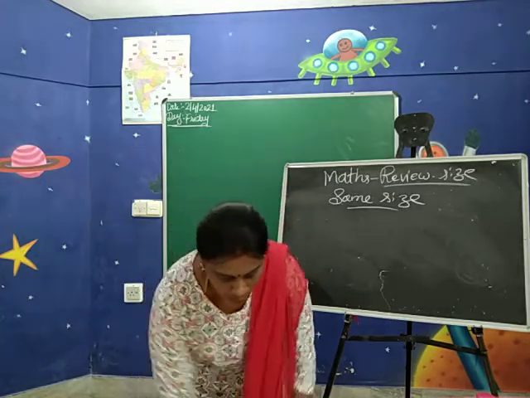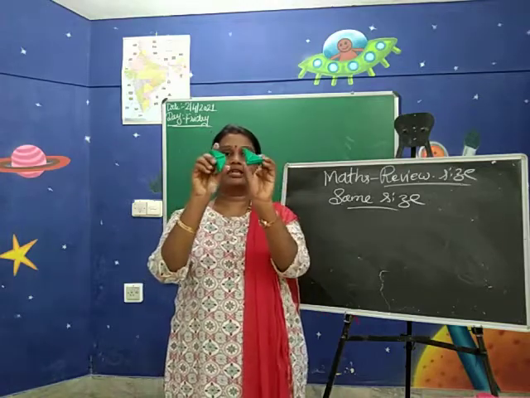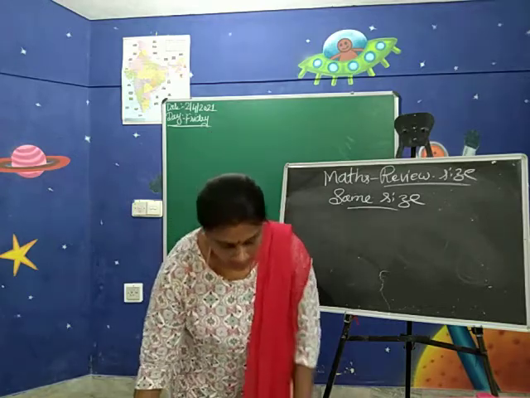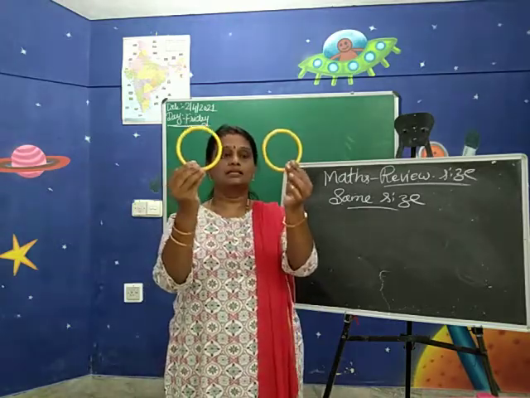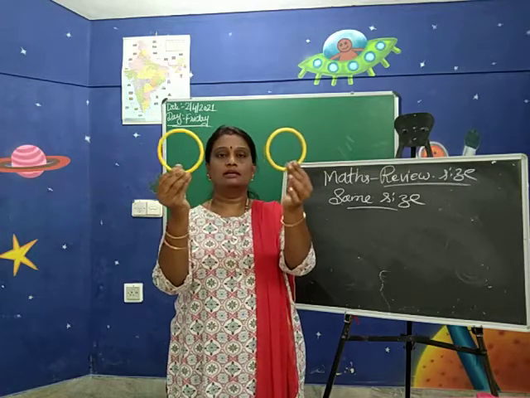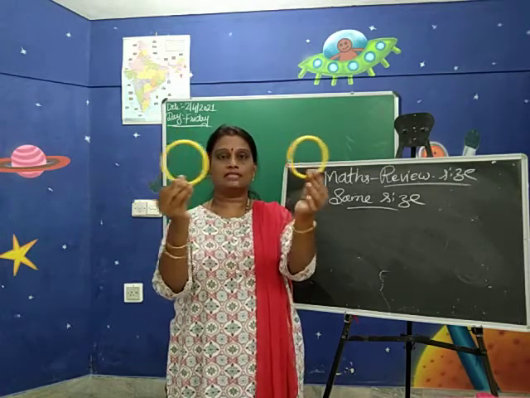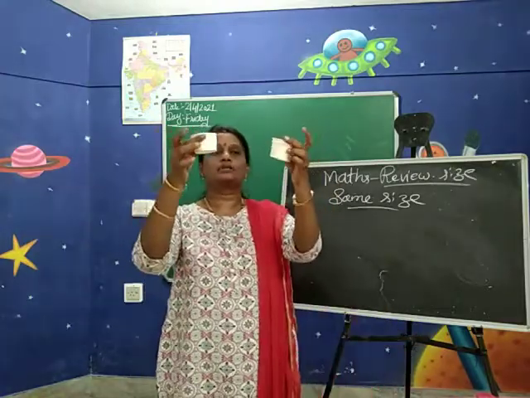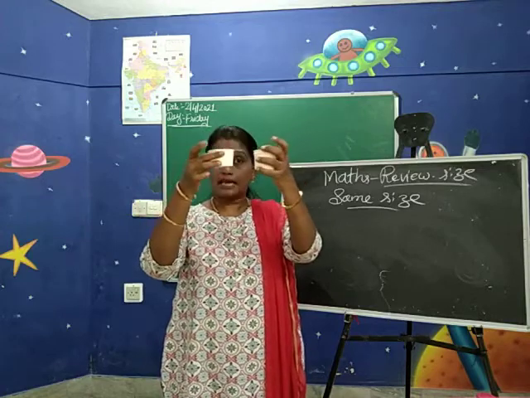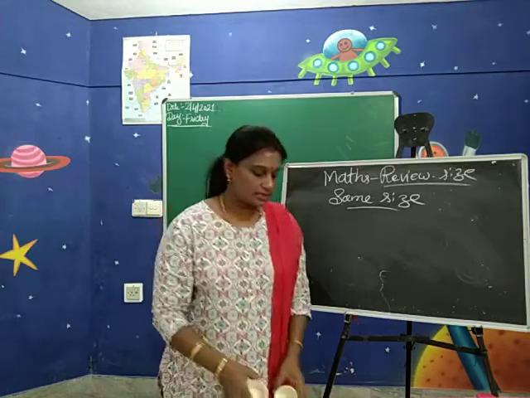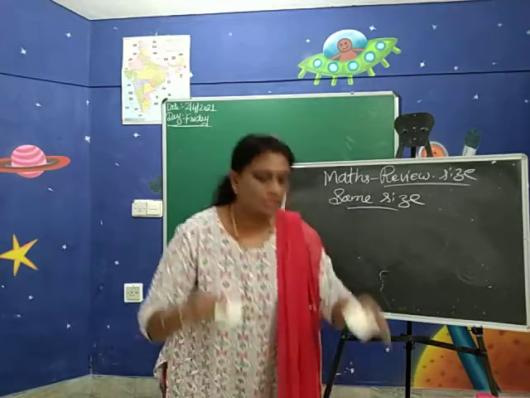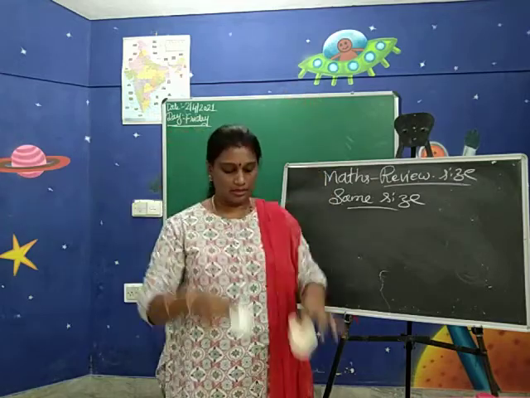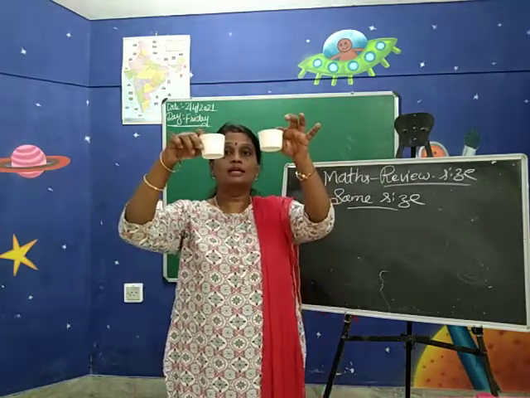Okay. Now I have two blocks, which are in same size. They look same. They are similar. And I have two rings here, which are in same size. Okay, children. Here I have two cups which are in same size. Can you tell me what is the difference in this cup? Yes, one is big, one is small. Here, both are same size.